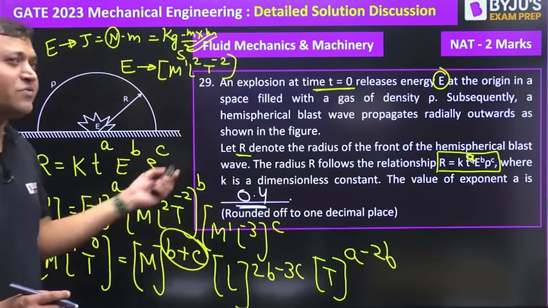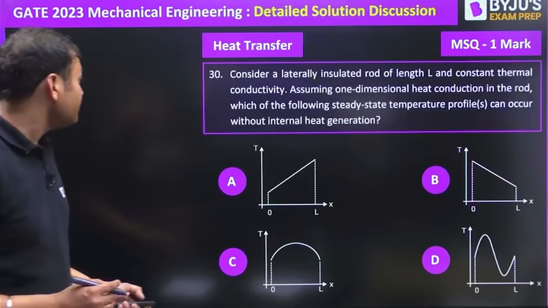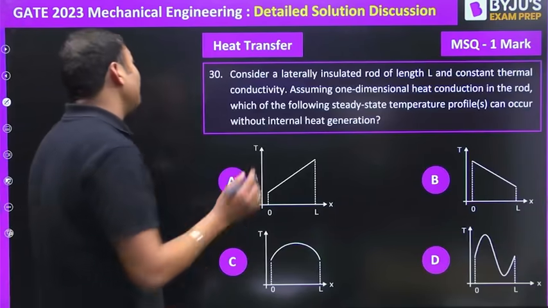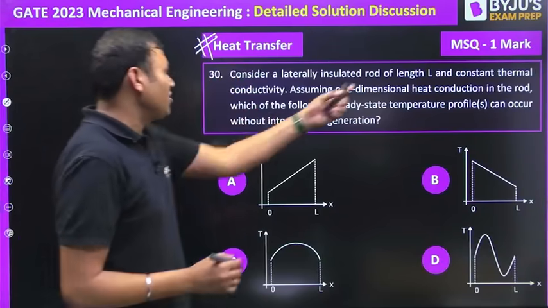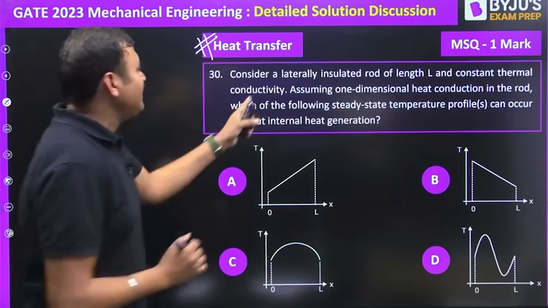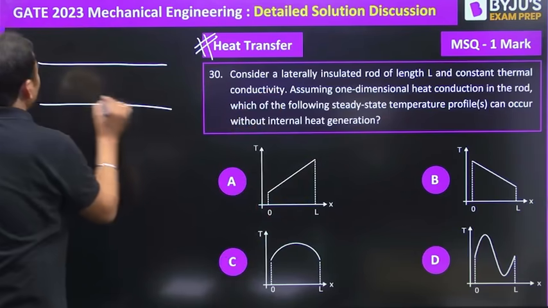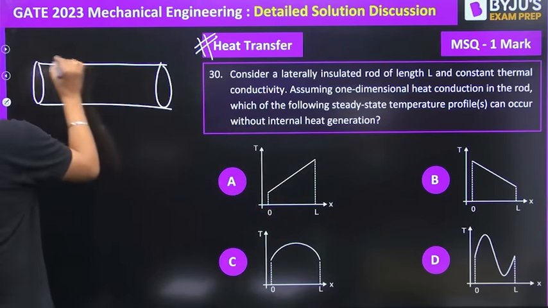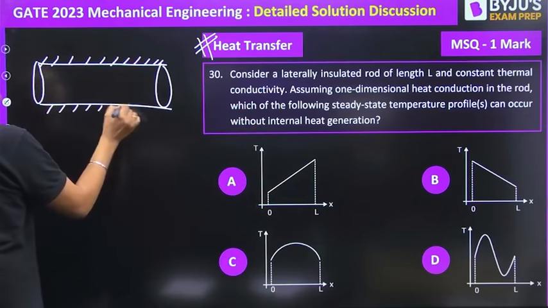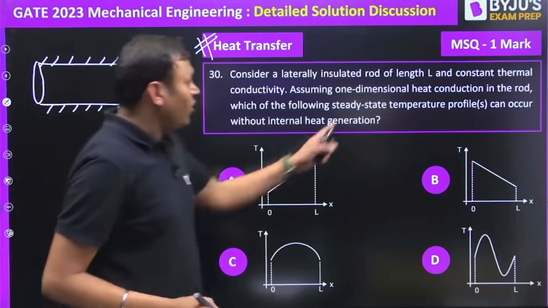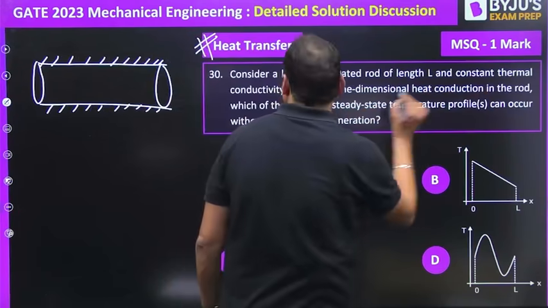These were the questions which were asked from the fluid mechanics. Now I will discuss some questions from the heat transfer which were asked in GATE 2023. First question was MSQ, 1 mark. Consider a lateral insulated rod. There is a rod which is insulated in lateral surface, of length L and constant thermal conductivity, assuming one-dimensional heat conduction in the rod.